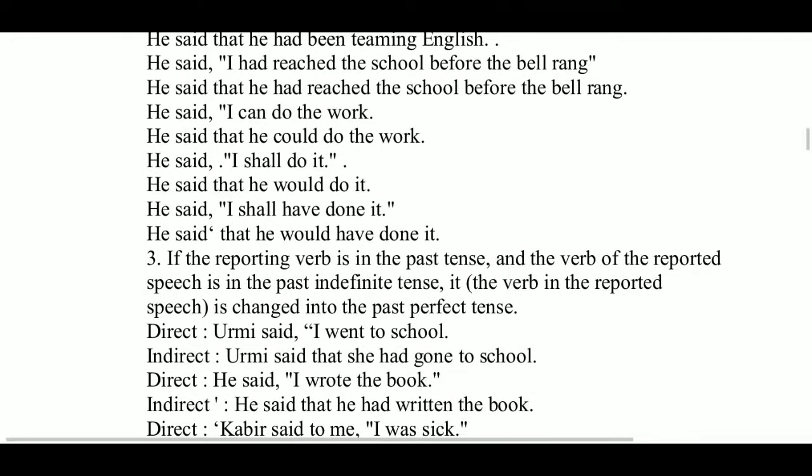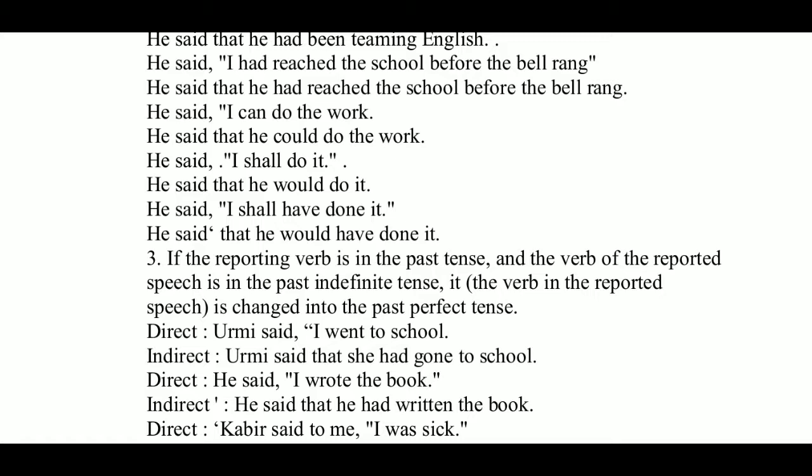He said, "I shall do it." He said that he would do it. He said, "I shall have done it." He said that he would have done it.